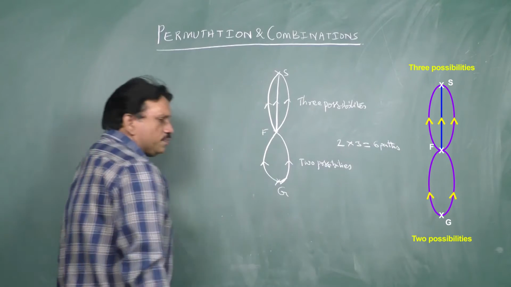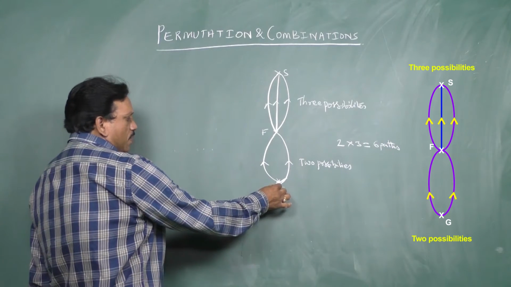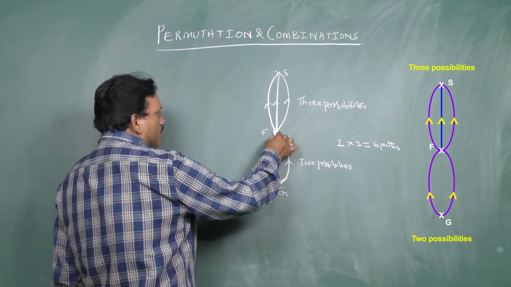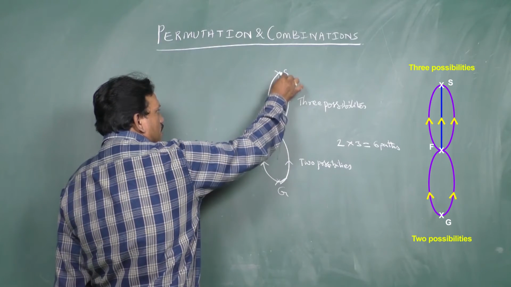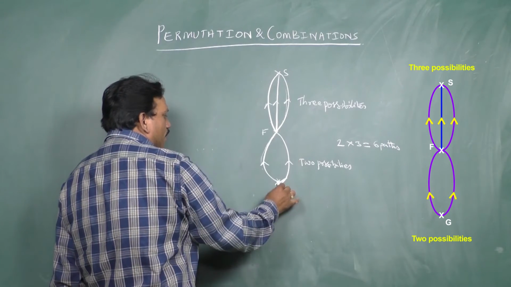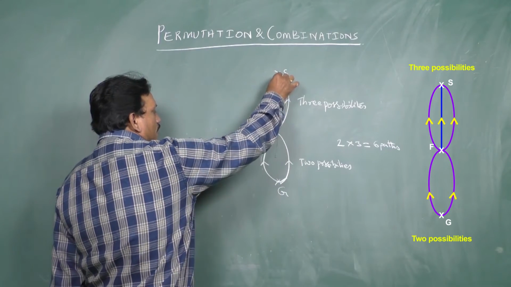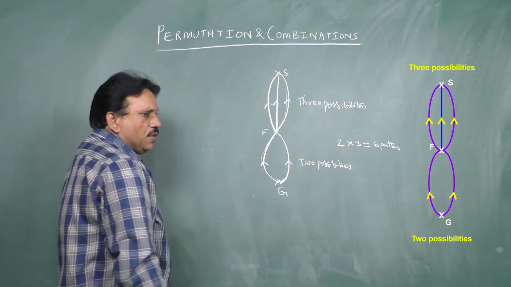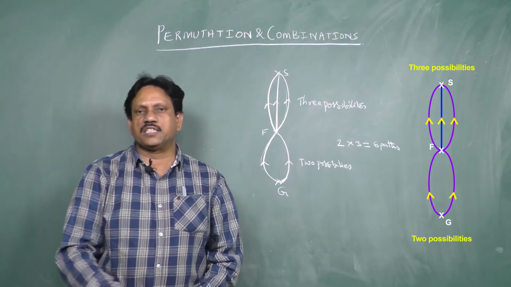That means we can reach from G to F in this way, and you can select any one of them and you can reach the second floor. Similarly, you can reach from this way and you can reach this way. So like that, if you count them, totally you will get 6 paths.